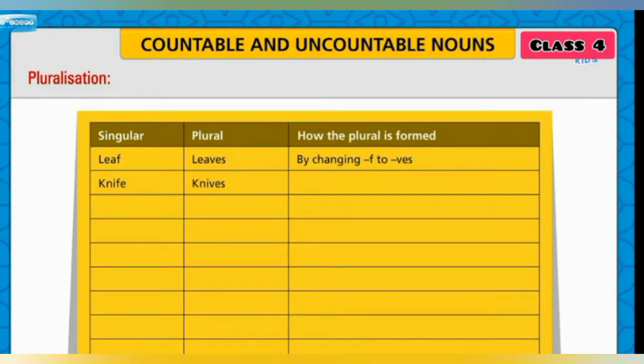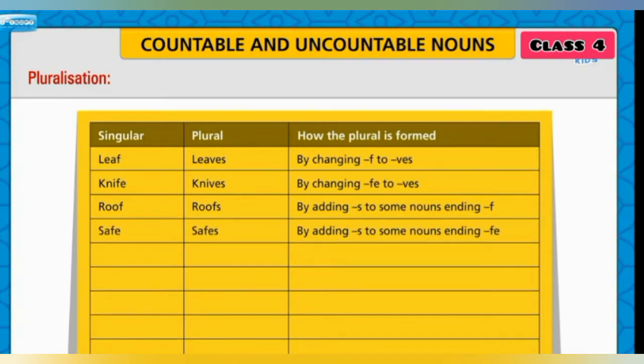Knife, knives, by changing fe to ves. Roof, roofs, by adding s to some nouns ending f. Safe, safes, by adding s to some nouns ending fe.